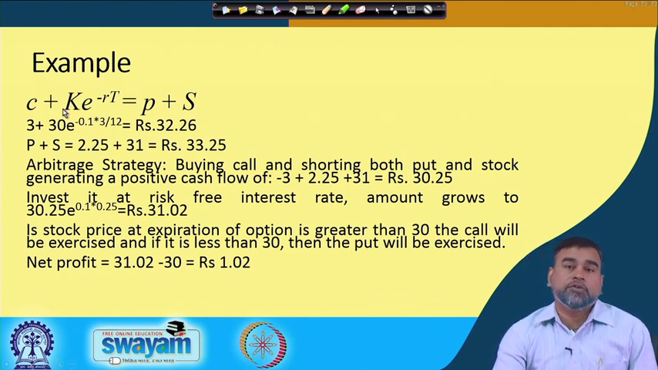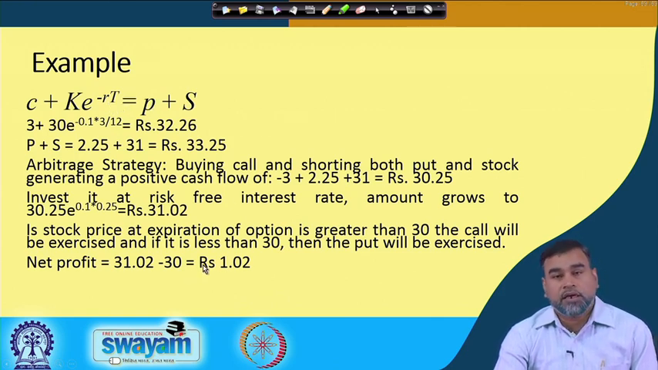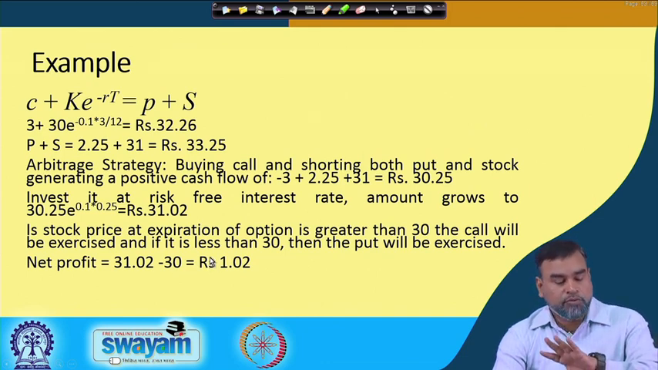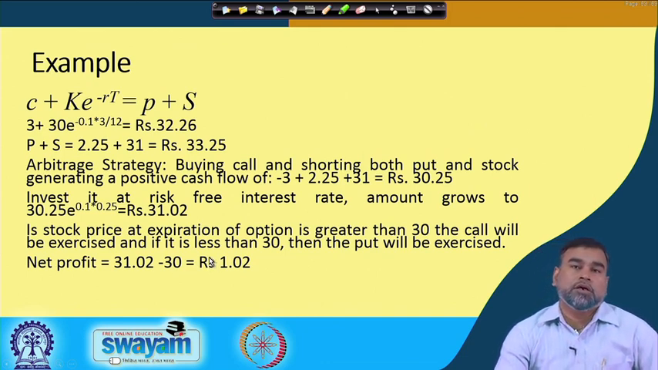So what we have seen is that if this condition is not satisfied, in both cases an arbitrage opportunity exists. That is why we always have to ensure that an arbitrage opportunity is not created, and the put call parity condition should hold.